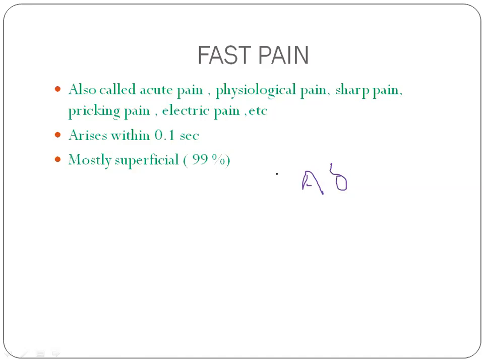This pain arises within 0.1 second and it vanishes fast. So it arises quickly and it's short acting. This fast pain is mostly superficial and it is absent in deeper tissues. It is carried by A delta fibers and it is a localized pain.